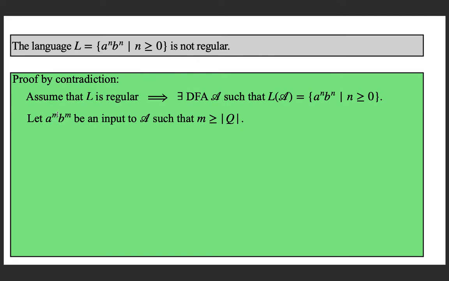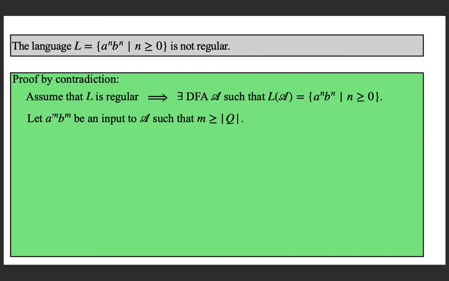Let a to the power m, b to the power m be an input to this DFA, such that the value of m is greater than or equal to the number of states in the DFA. Okay, you can have any natural number here. So of course you will get a value m such that m is greater than or equal to the number of states in the DFA, which is a crucial point to get the proof.